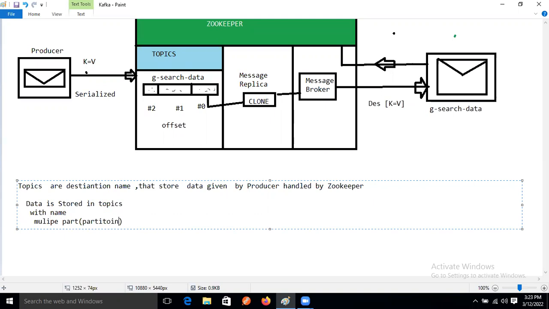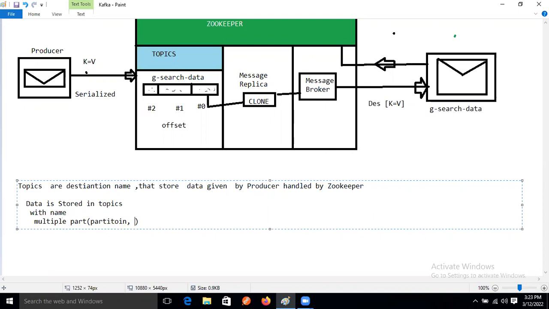If we see this partition, when will this multiple partition be created?